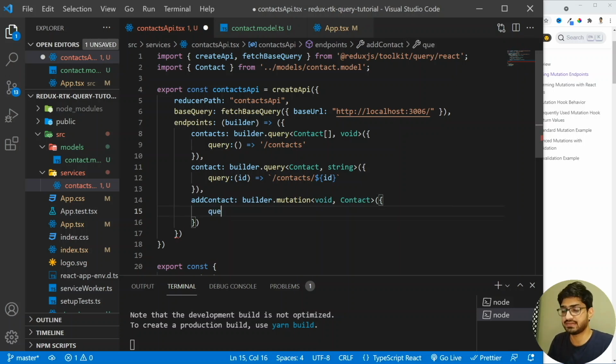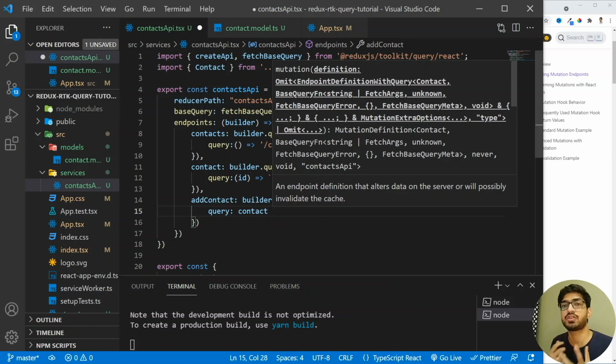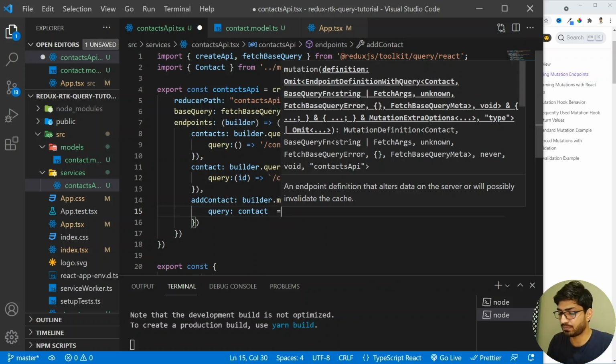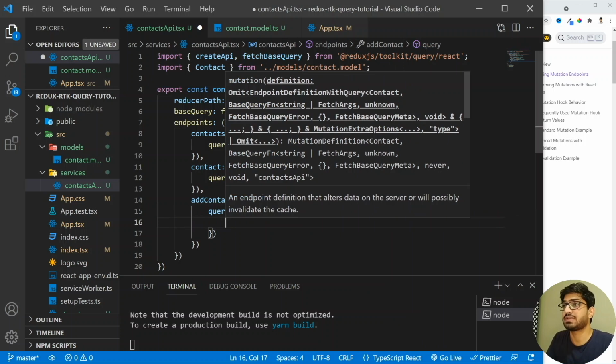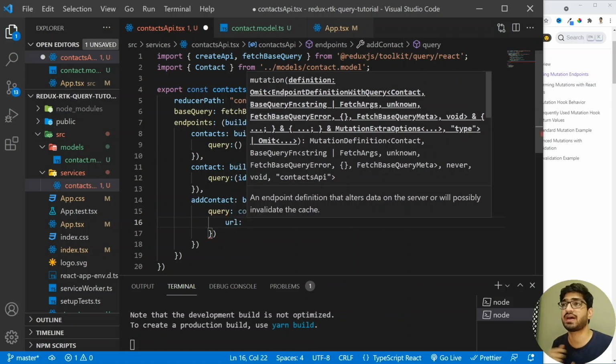So let me add the query, and this query will take the individual contact which we want to create, and this is going to be an arrow function. Let me add the brackets, and inside this we are going to have some attributes. The first attribute will be the URL, which will be the endpoint of our API.